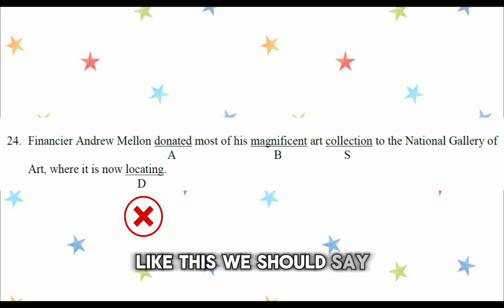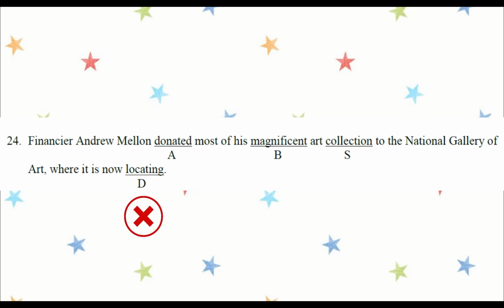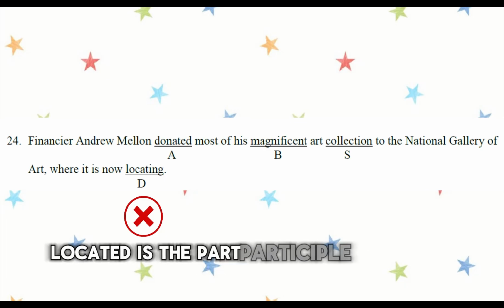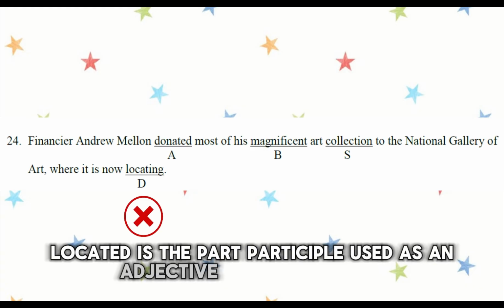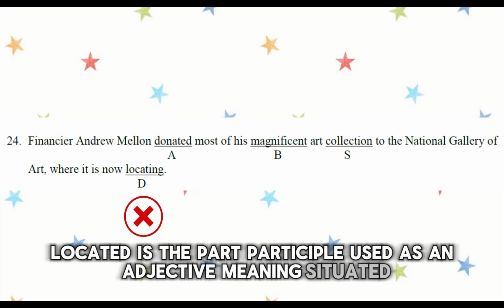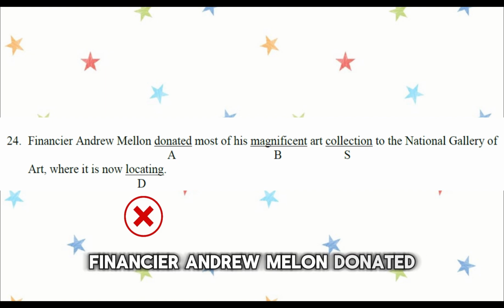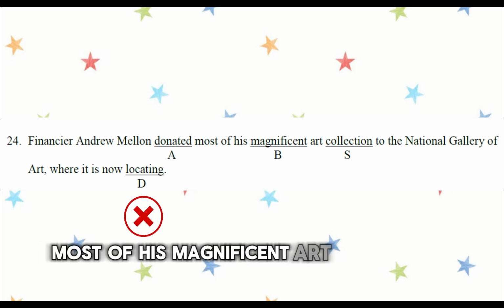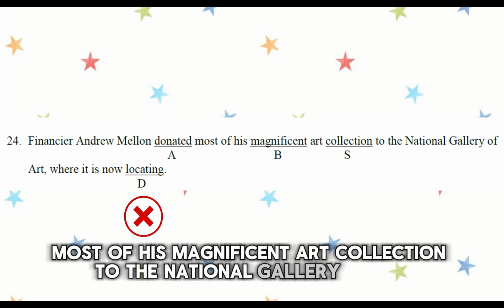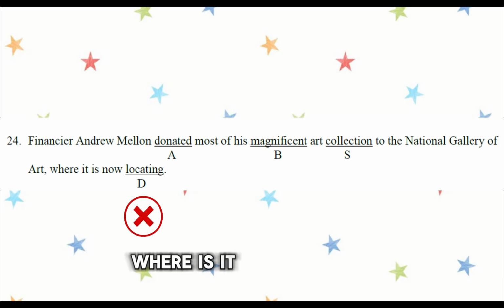We should say, where is it now located? Located is the past participle used as an adjective meaning situated. So the correct sentence is: financier Andrew Mellon donated most of his magnificent art collection to the National Gallery of Art. Where is it now located?